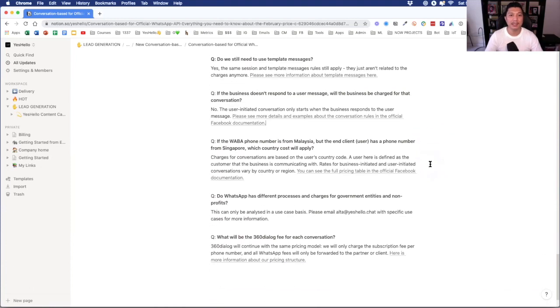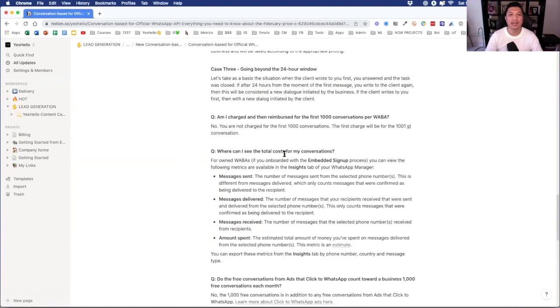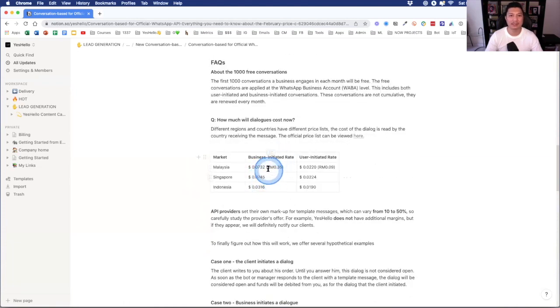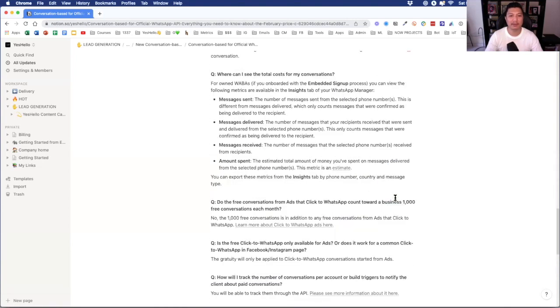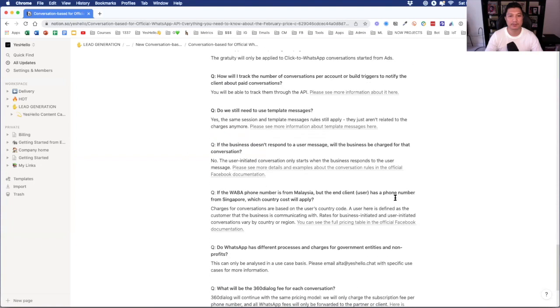Okay. Next question. If the WhatsApp Business API phone number is from Malaysia, for example, but the end client, the user, has a phone number from Singapore or another country, which country's cost will apply? If you take a look, there are two different costs. It's slightly different, but if you're in Indonesia, it's way different, about half the price. So what if it's from another country? Let's take a look.